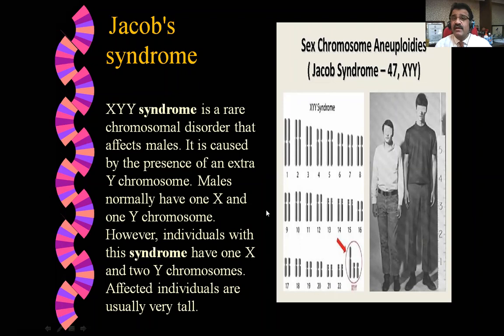Males normally have one X chromosome and one Y chromosome. However, individuals with Jacob's syndrome have one X chromosome and two Y chromosomes. Affected individuals are usually tall.